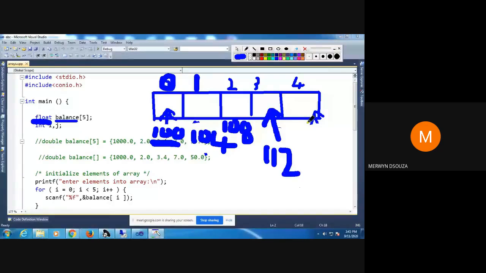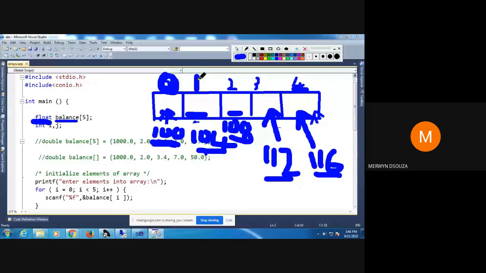112. And the next memory address for the index 4 will be 112 plus 4, so it will be 116. So these are the memory addresses. These are the addresses for the array, not the values. We have not stored anything inside here. What I have just told you is what an array index is and what array addresses are.